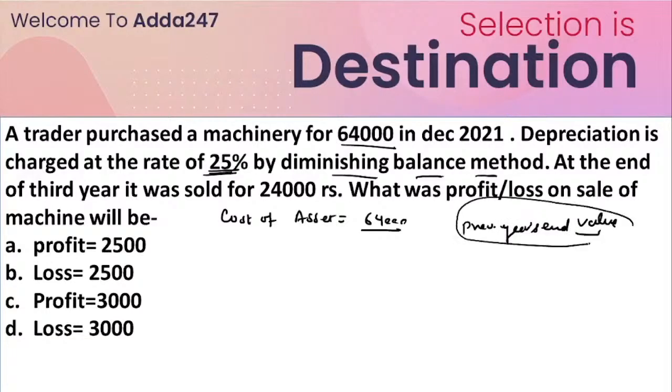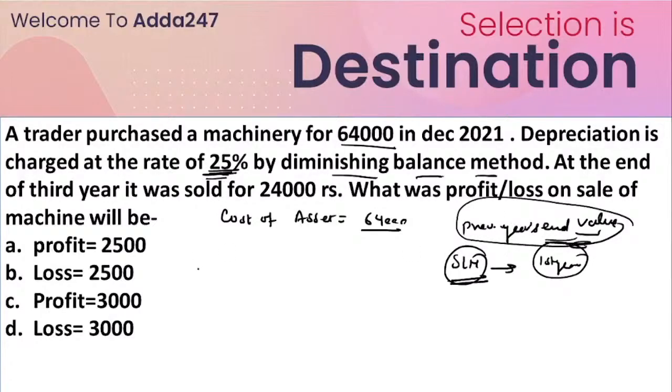Like I always explain in my lectures, this is how we solve the questions of the diminishing balance method. In the straight line method, the depreciation is constant: whatever the depreciation amount for the first year, it would be the same for every year, for every useful year. And the diminishing balance method, or declining balance method, is the method in which the depreciation rate is applied on the previous year end value, okay.